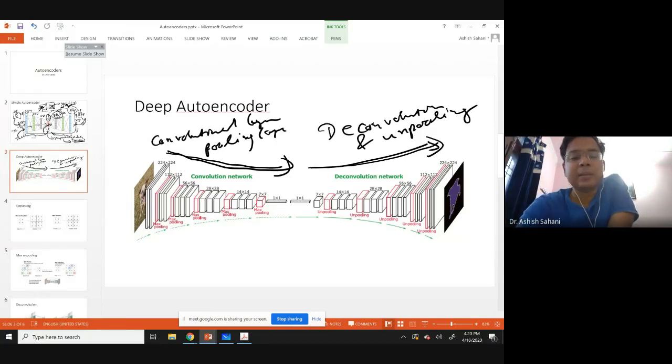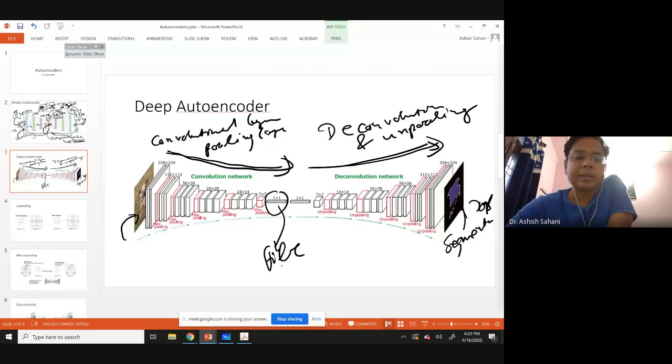So you can feed in, for example, a dog's image on this side. You can put the dog's segmented image on this side, or you can even put simply the same dog's image here, and then you can store this information in your file, and this is your compressed file. Later, when required, you can feed this compressed file back and get back the dog's image. But this also has applications in segmentation.